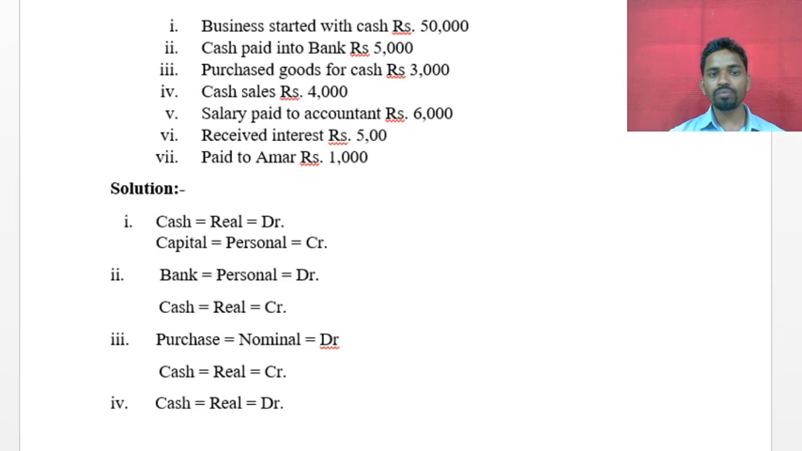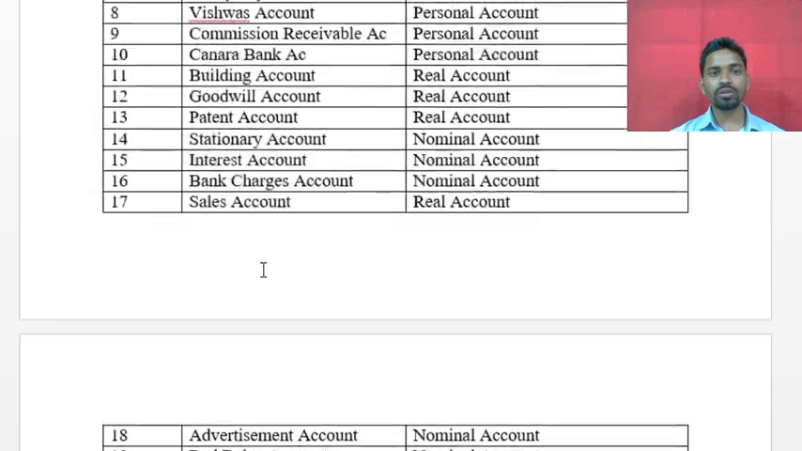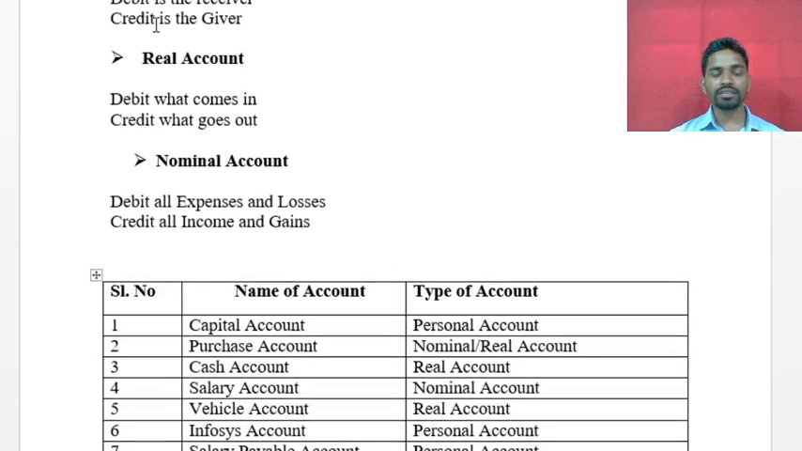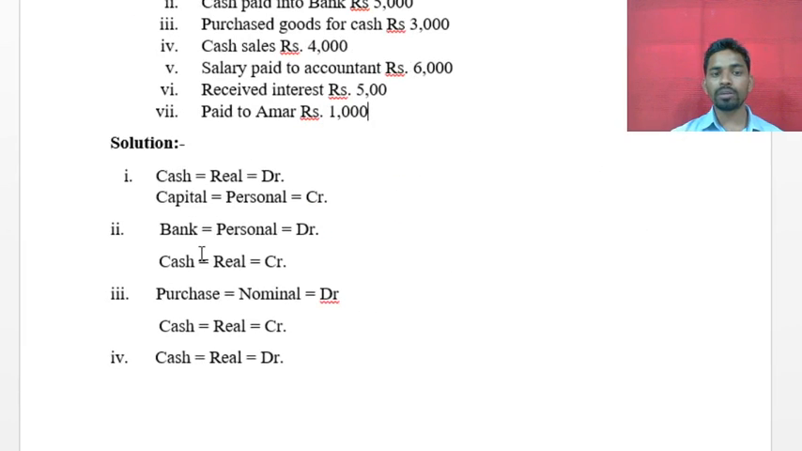Now apply the rules. Bank is in the personal. What's the personal rule? Debit is the receiver and credit is the giver. And what's the transaction? Cash paid into bank. So the bank is personal, and the bank is the receiver, because the business is giving cash into the bank, so the bank is the receiver. The bank is receiving cash, so it will be the debit. So here bank will come under the personal.